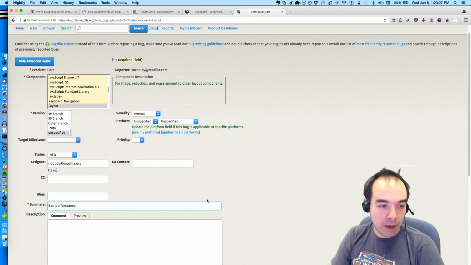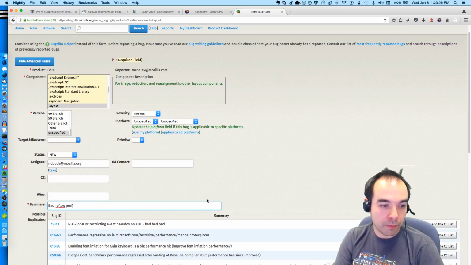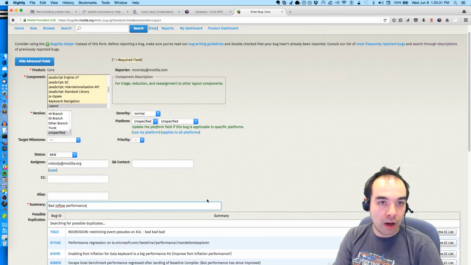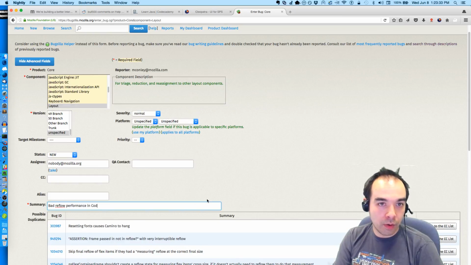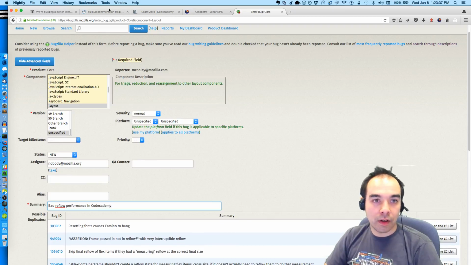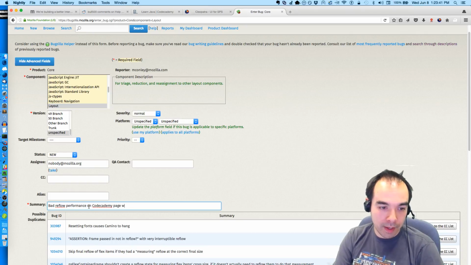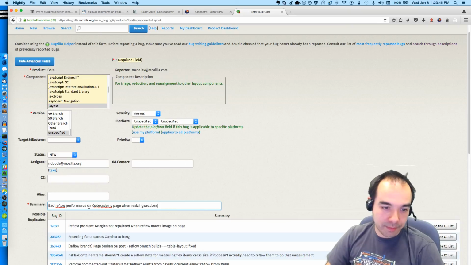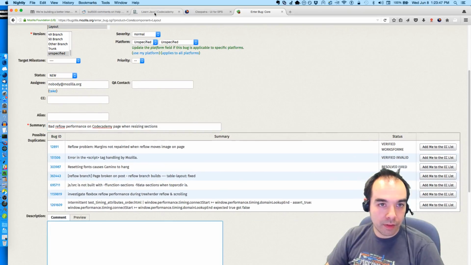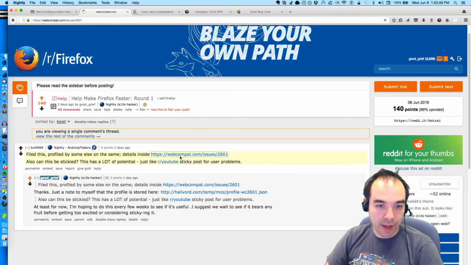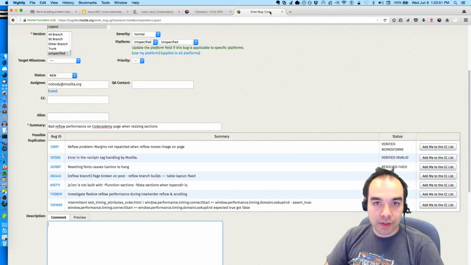Bad performance, bad reflow performance on Codecademy page when resizing sections. So I guess that's an okay way of describing it.